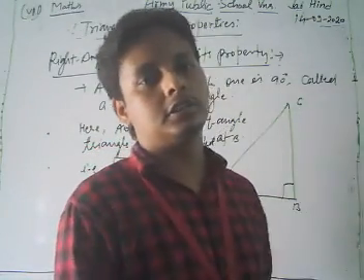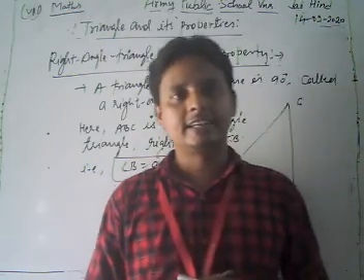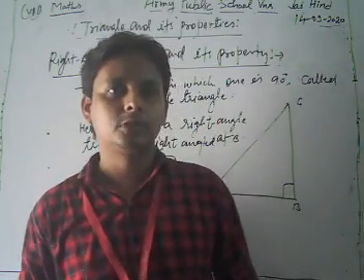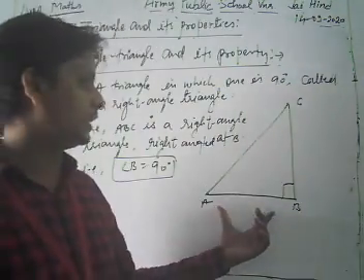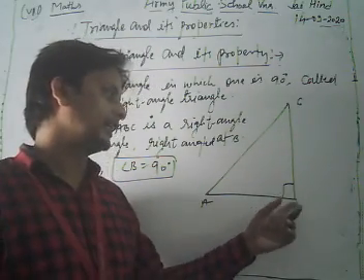This is the concept of a right angle triangle. In a right angle triangle, one angle must be equal to 90 degrees. Here triangle ABC is a right angle triangle, right angle at B.